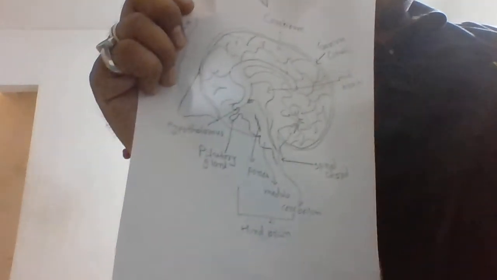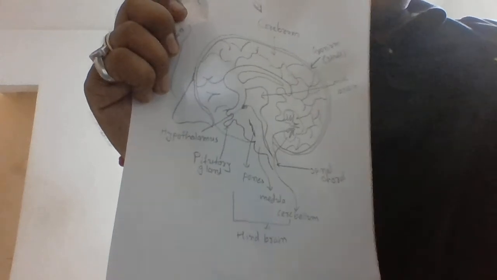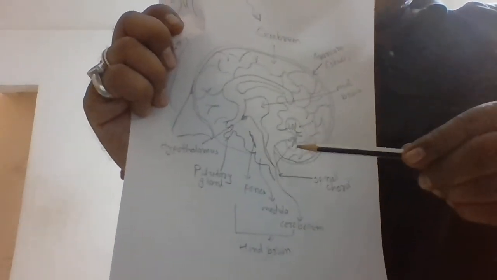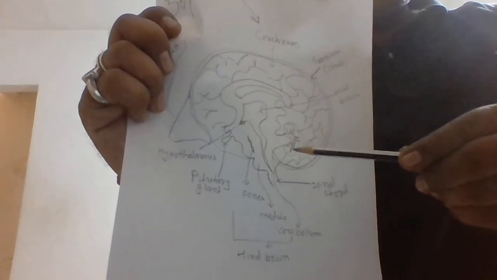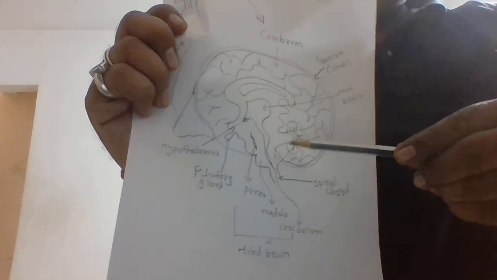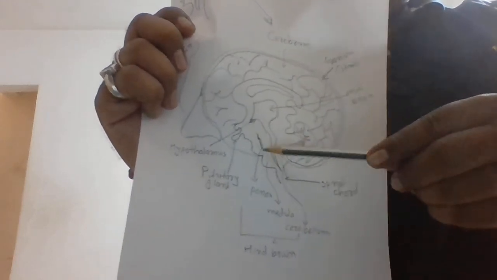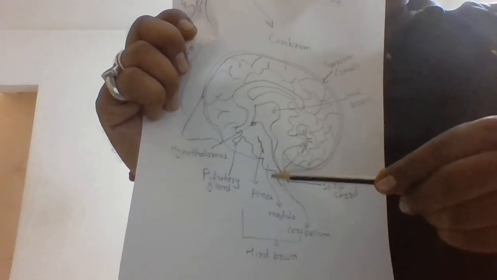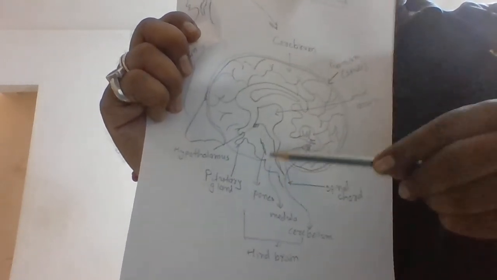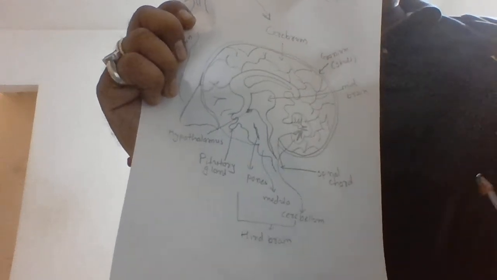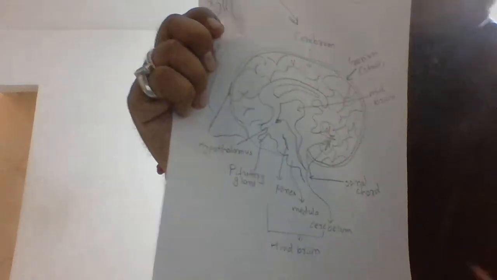This is cerebellum, then this is pons, and this is medulla oblongata. Now one by one we will learn about all these three parts.